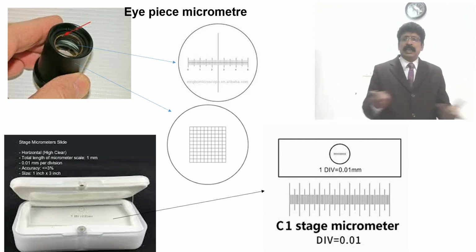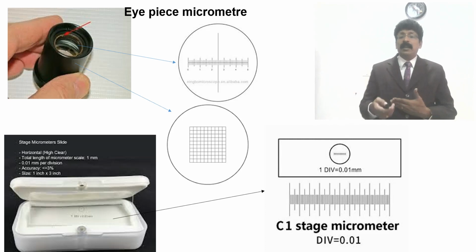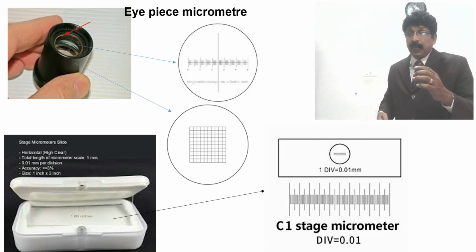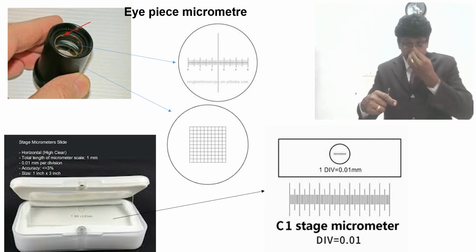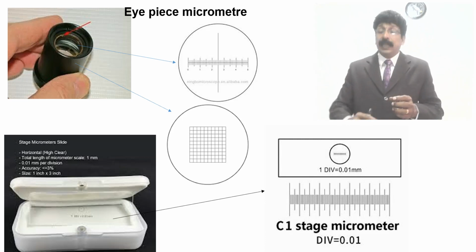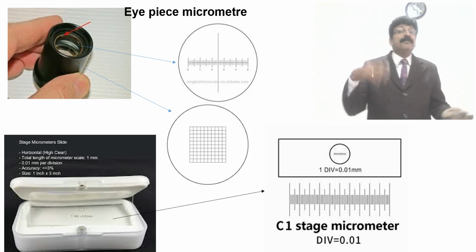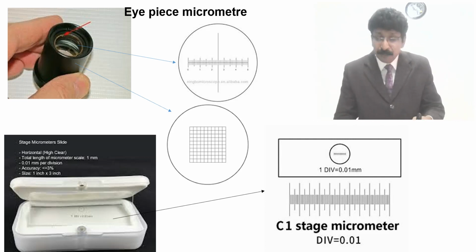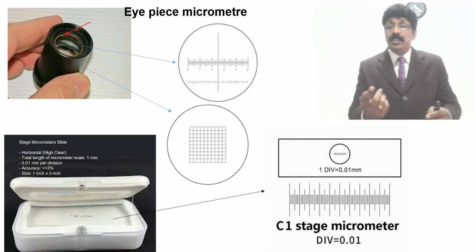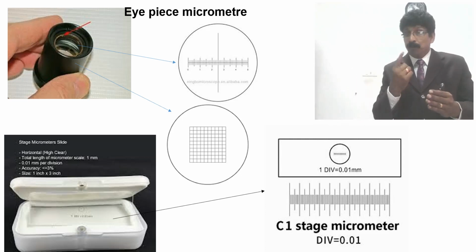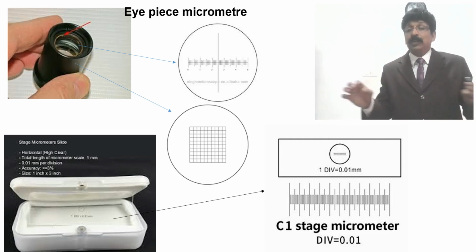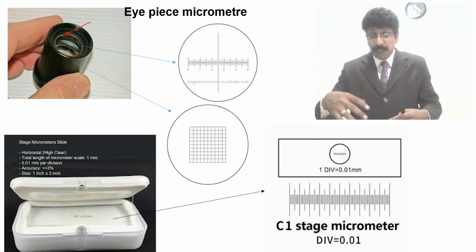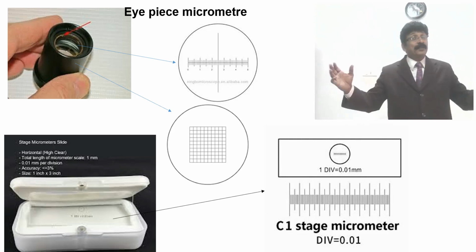Calibration means, just for example, if you keep 10x or 45x in the objective, the magnification will differ. Am I right? So in your 10x, you see 2 divisions are equal to 1 division of your stage micrometer, but in 45x the magnification will be very large.